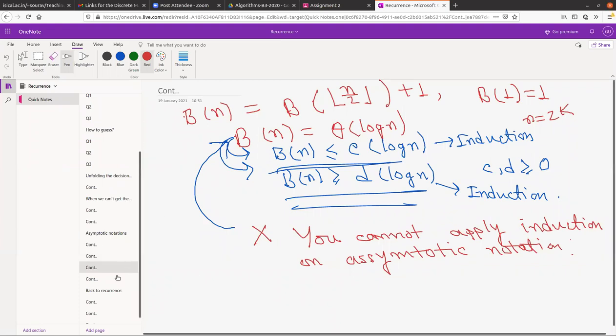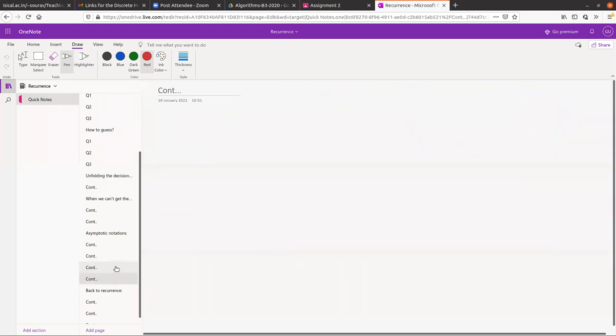No, I'm asking whether I should give that example where you cannot use induction on theta or O or omega notation. Or you can just think of some examples.